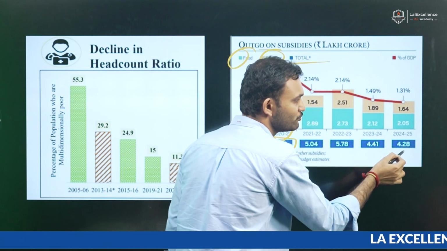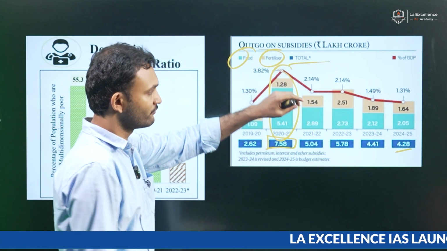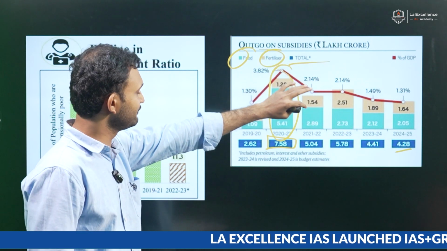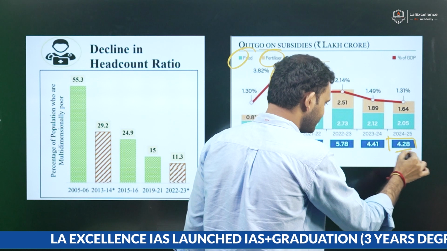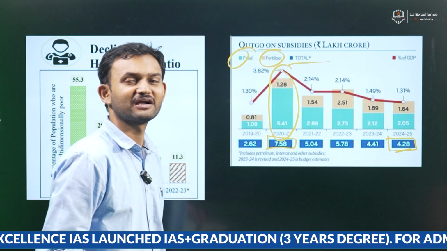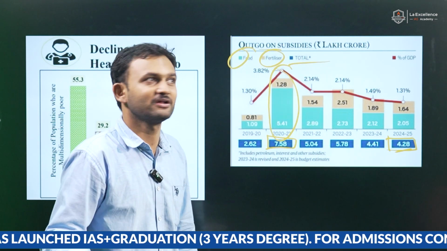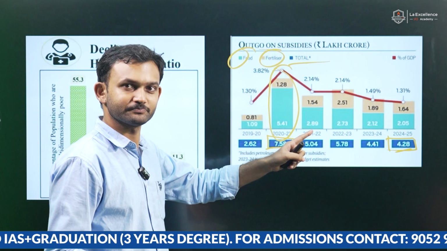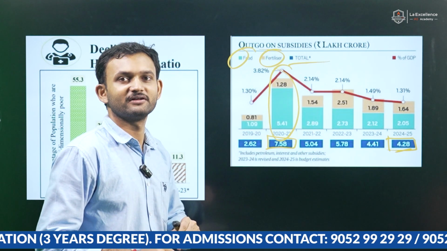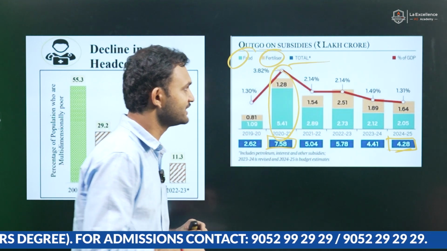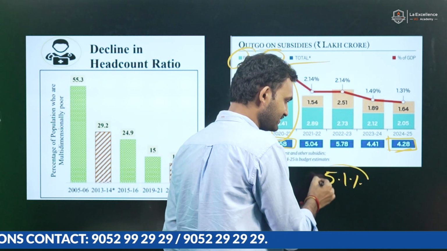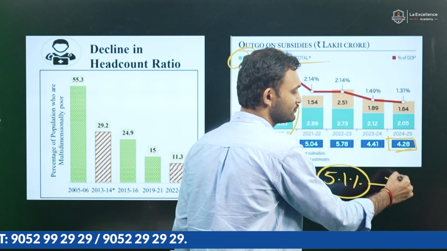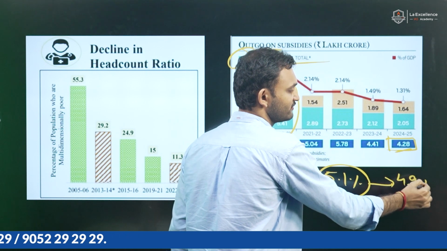Now it has reduced to a mere 4.28 lakh crores, and that percentage of GDP calculation, 4.28% of the GDP, is considered a fiscal prudence method, which will impact fiscal deficit targets as well. That's the reason the fiscal deficit target, which was mentioned as 5.1% in the interim budget, has been reduced to 4.9%.